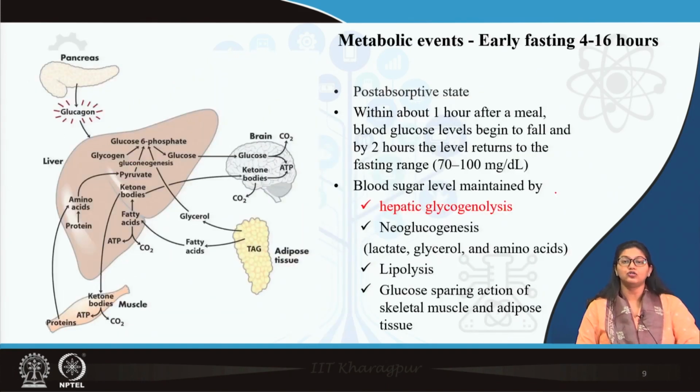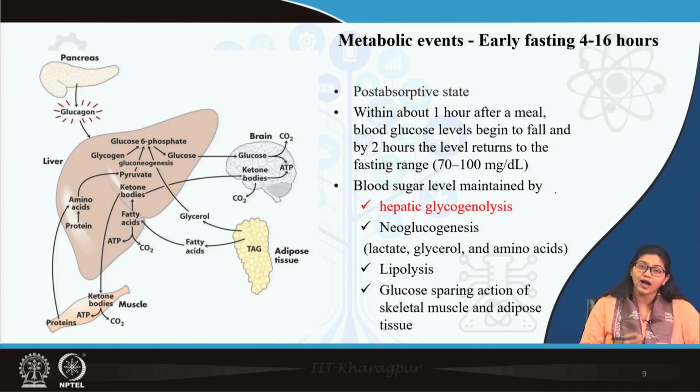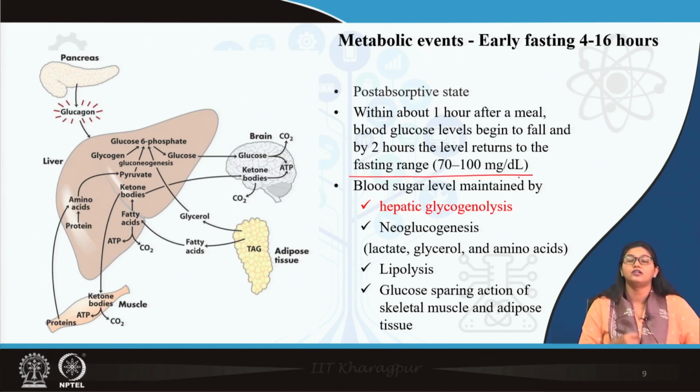Then we are moving on to the fasting phase. The early fasting phase occurs at the post-absorptive state, when the absorption of nutrients from the gut is complete. After a meal, within 1 hour, remember, blood glucose level begins to fall, and by 2 hours it returns to the fasting range of 70 to 100 milligram per dL, that is the basal range. We talk about the fasting blood glucose level. So, the basal level of glucose is obtained after 2 hours.